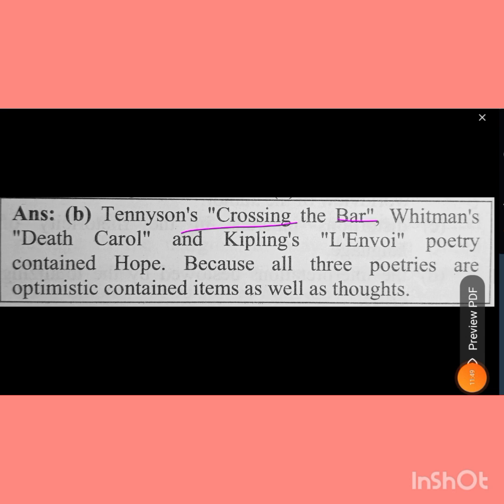Tennyson's Crossing the Bar, Whitman's Death Carol, and Kipling's L'Envoi poetry contained hope, because all three poems are optimistic, containing ideas as well as thoughts.